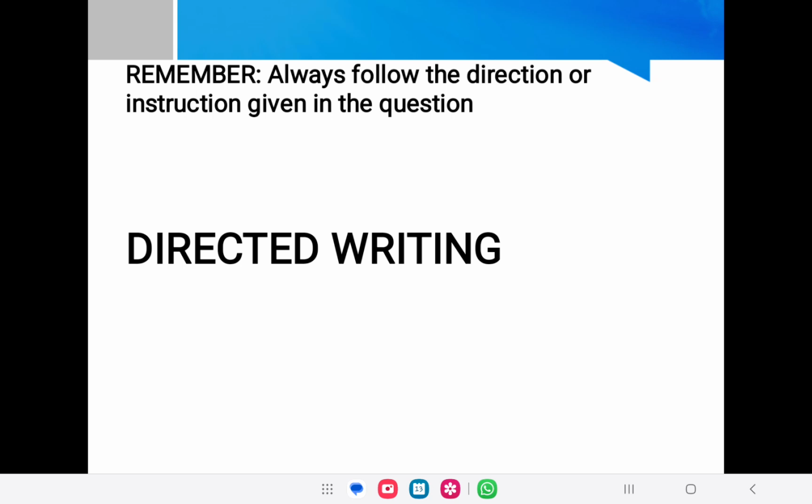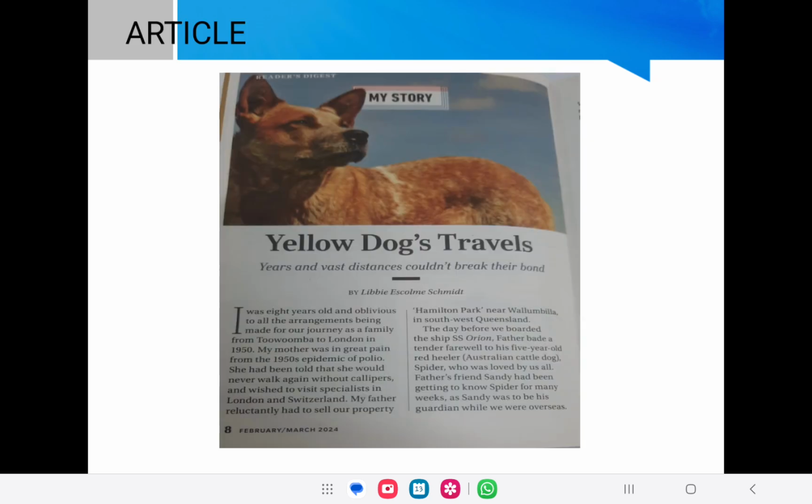Directed writing task is all about following the directions. So the first thing that you must keep in your mind is that always follow the directions or instructions given in the question. We have discussed speech writing, and today we are going to discuss article writing, report writing, email writing, and letter writing. We'll be discussing them one by one. So let's talk about article writing first.